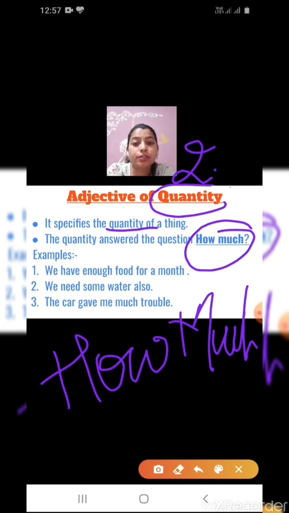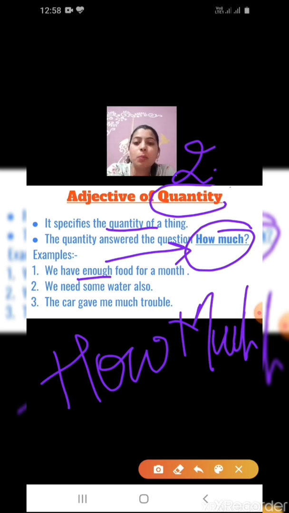How much food are you having for a month? We have enough food. So, enough is the adjective of quantity. This sentence tells us how much food.